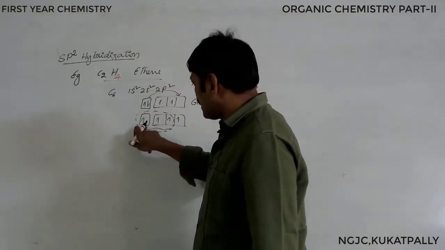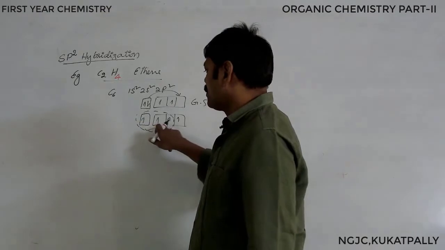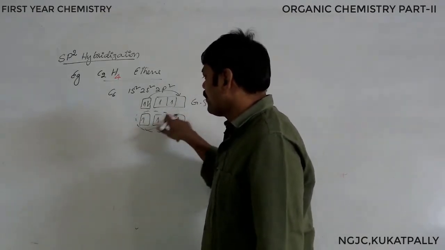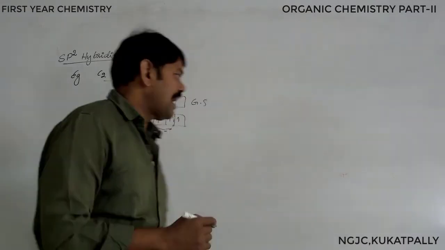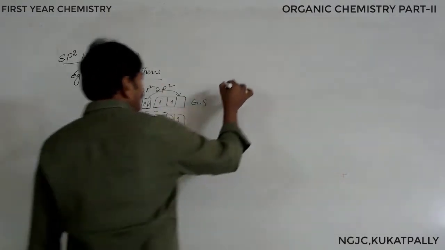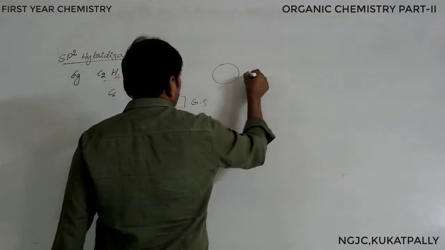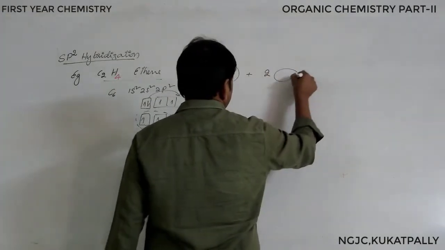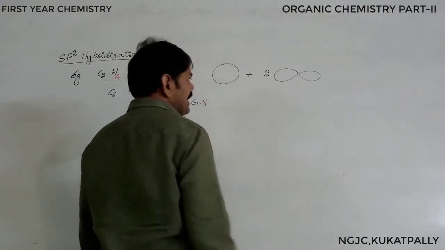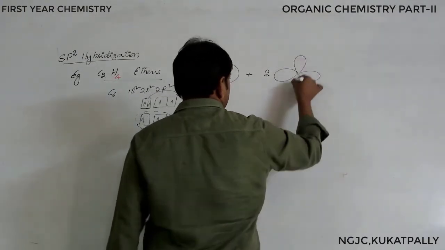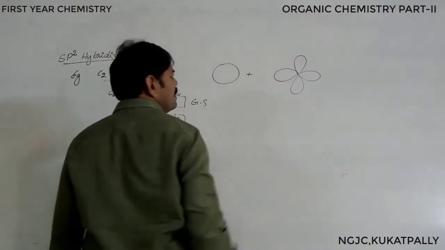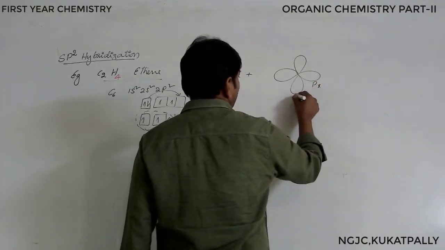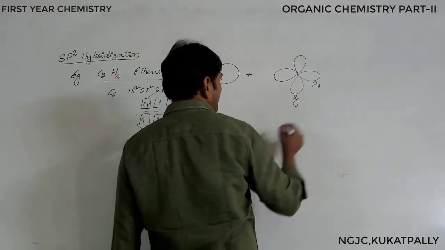Hybrid, what are these? Atomic orbitals: 1 s orbital and 2 p orbitals are participating in hybridization. You may say this is a px, this is a py, are participating in hybridization.